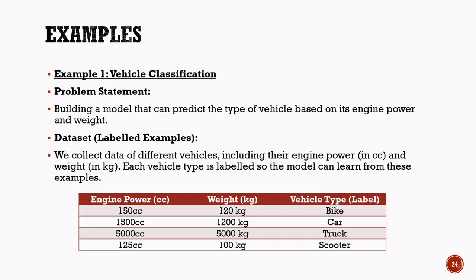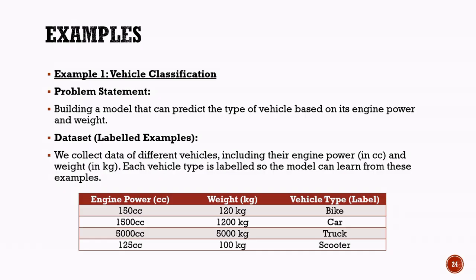For each vehicle, we record important features such as engine power, measured in cubic centimeters or cc, and weight, measured in kilograms. Since this is a supervised learning problem, each example in the dataset is already labeled with the correct vehicle type.